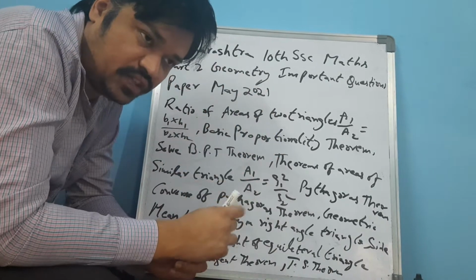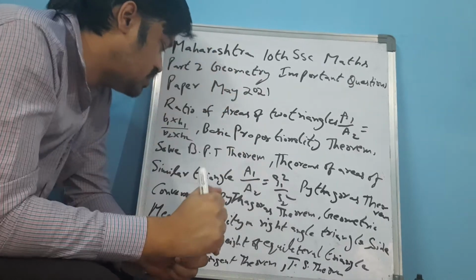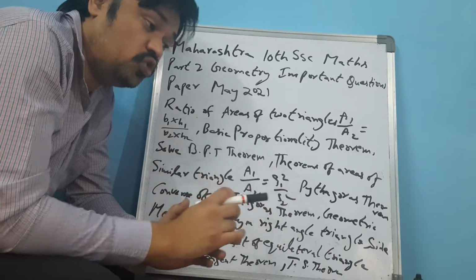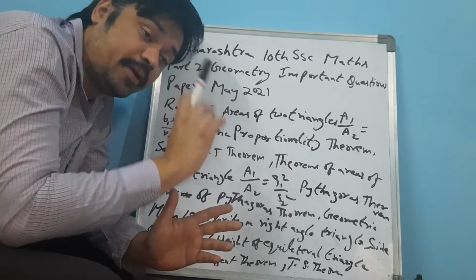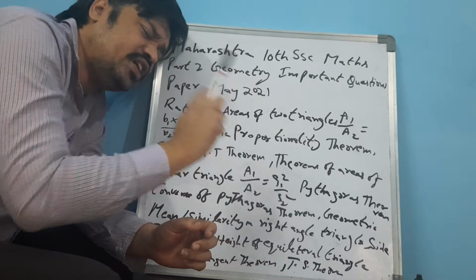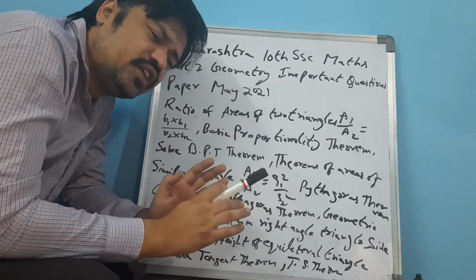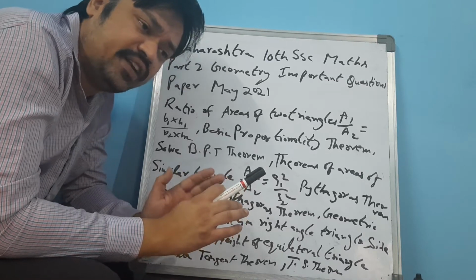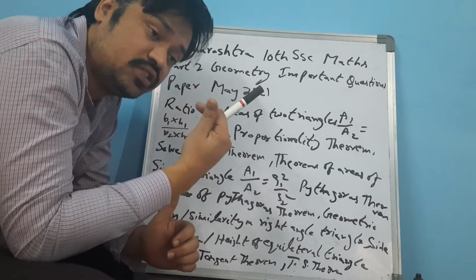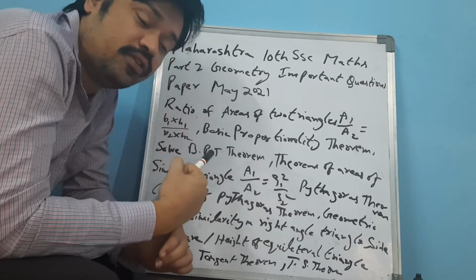Very important. Ratio of areas of two triangles: A1 by A2 is equal to B1 into H1 by B2 into H2. In the Maths Geometry paper, this is very important for May 2021, for each and every student. Important questions are not an easy thing, but students need to understand the concept. Understanding the concept is very important.